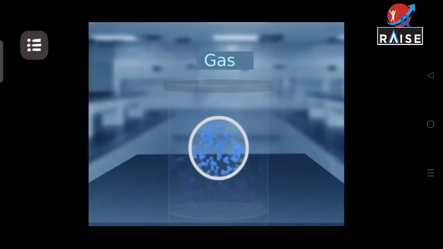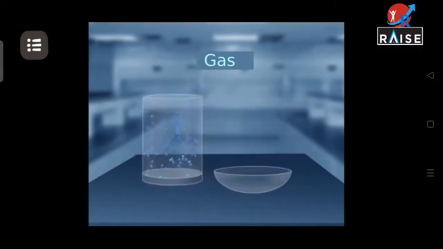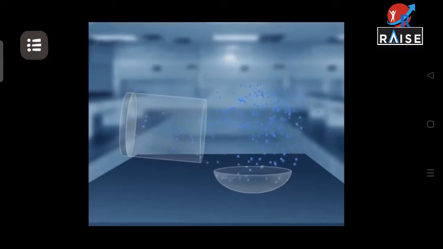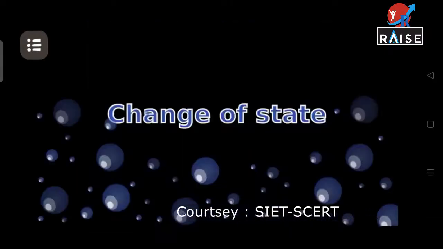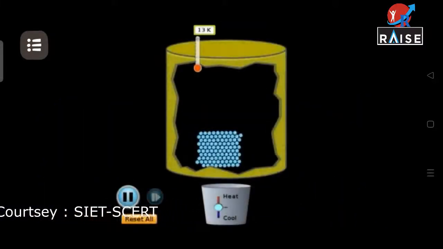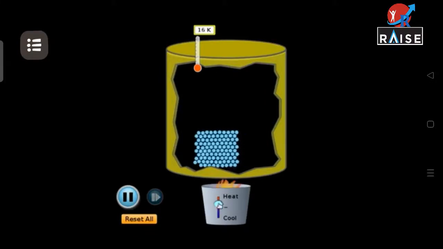The force of attraction between the particles is the least. A gas has no definite shape and has no definite volume. It has the shape and volume of the container in which it is taken. Change of state. Let's familiarize ourselves with the arrangement of particles in a solid. The particles of a solid are very close to each other. Their freedom of movement is limited.